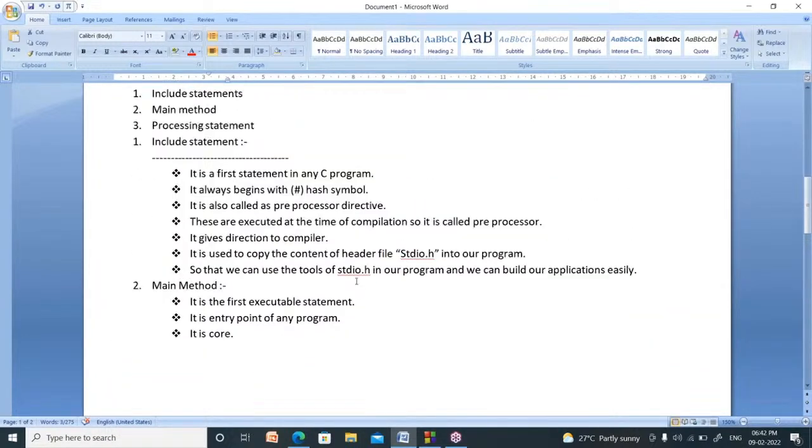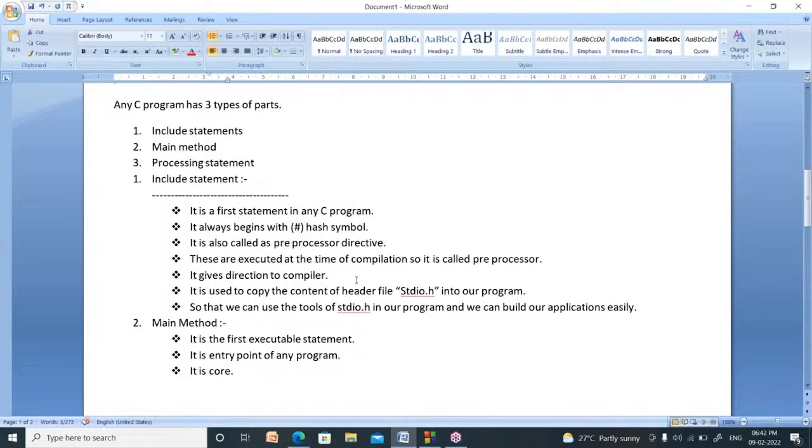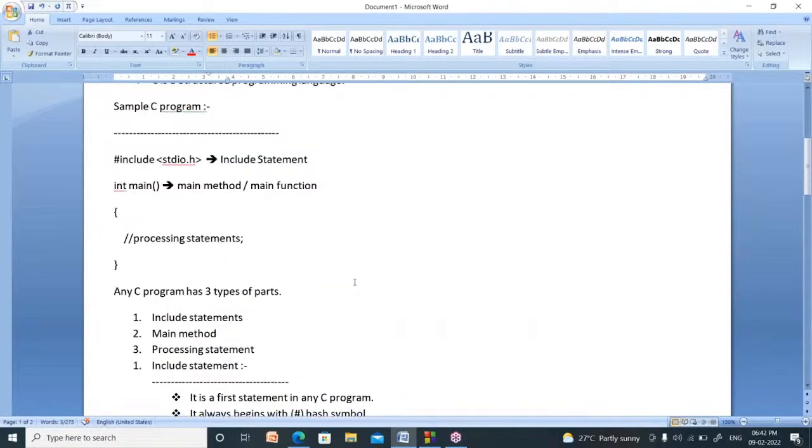Now the next one is, can you note this down? Can you note it down? You had better write some running notes. Sample C program. My dear friends, better to note it down.